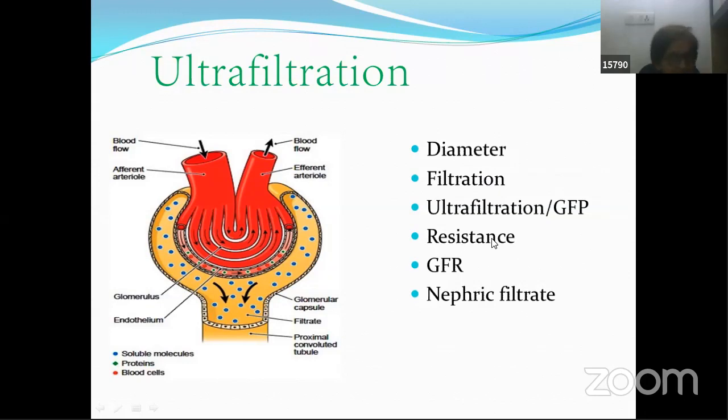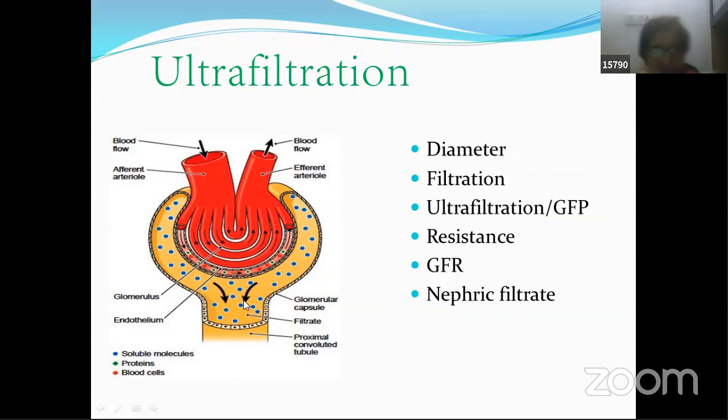So resistance, we understood what resistance we talked about. Now, what is this GFR? GFR, R over here stands for rate, glomerular filtration rate. When you're saying rate, we are talking about the amount of the filtrate that is produced per minute, the volume of the filtrate that is produced per minute.